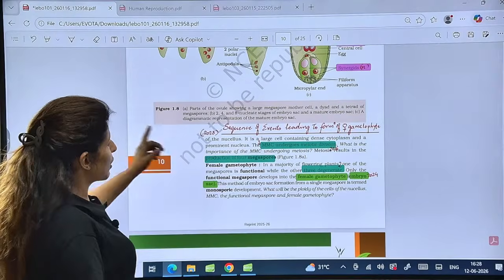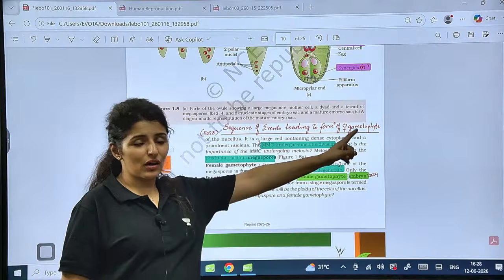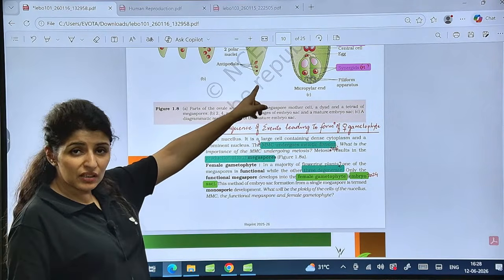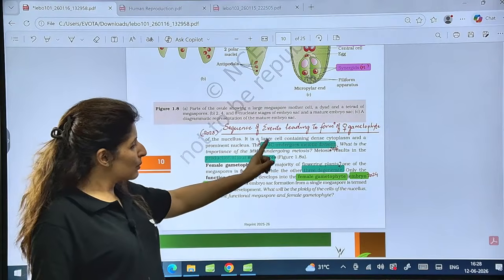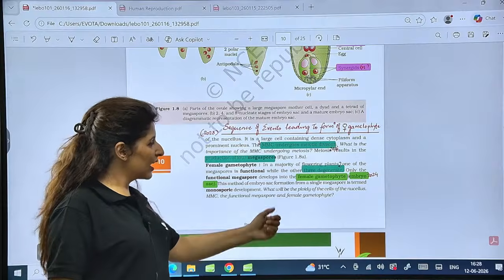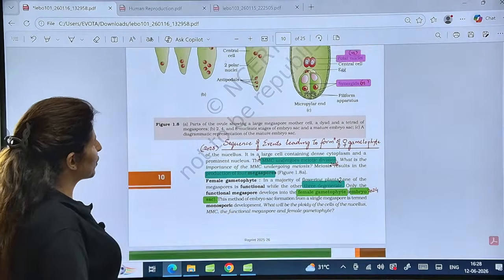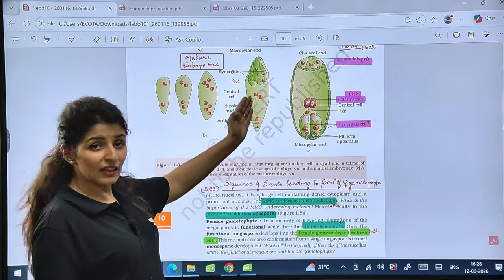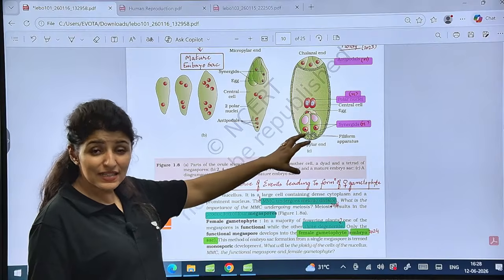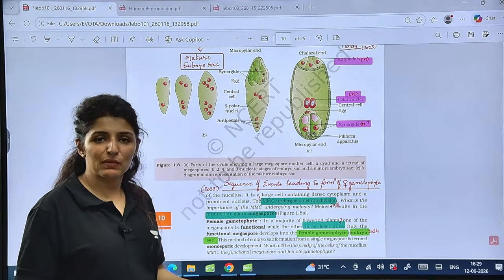Question around the sequence of events leading to formation of female gametophyte. This was asked in 2023. I've already described it in the diagram. Let's quickly read. Megaspore mother cell undergoes the meiotic division, formation of 4 megaspores, 3 degenerate, and only 1, which remains functional, develops into the female gametophyte. And which is the female gametophyte? This is the female gametophyte. The mature embryo sac, which has egg cell in it, which has female gamete in it, that embryo sac will be known as female gametophyte.